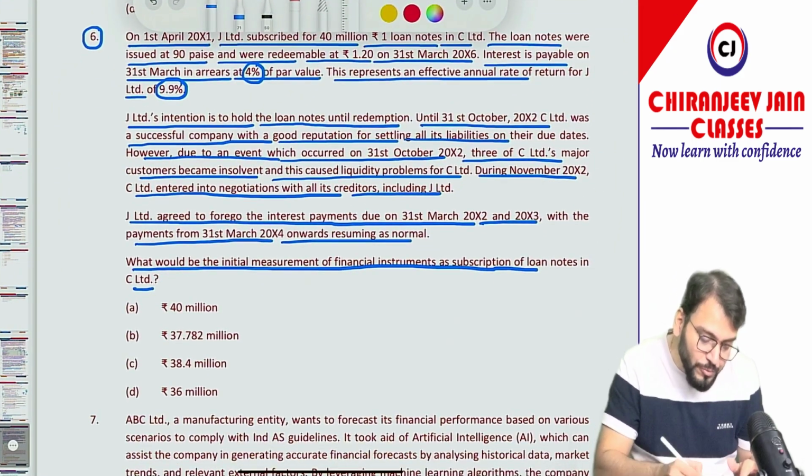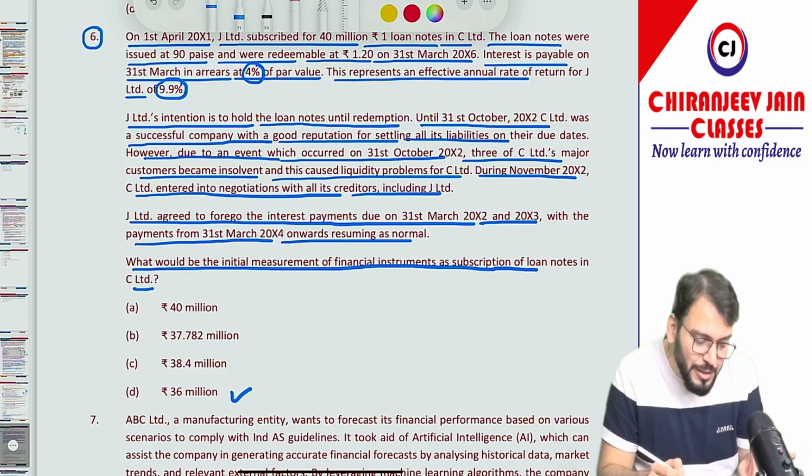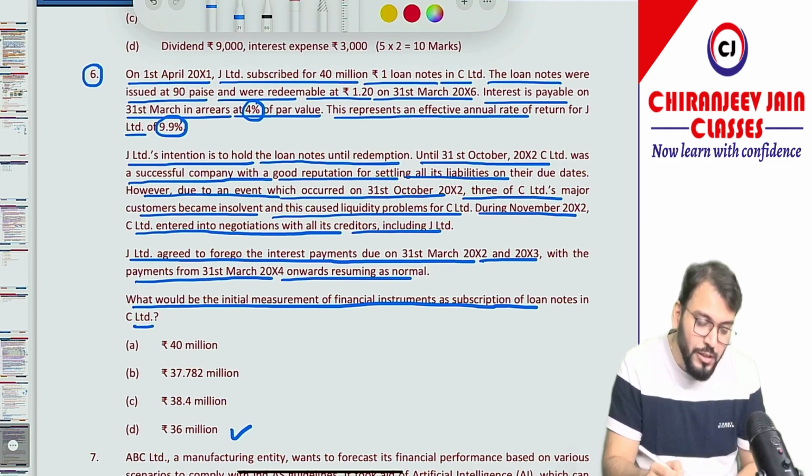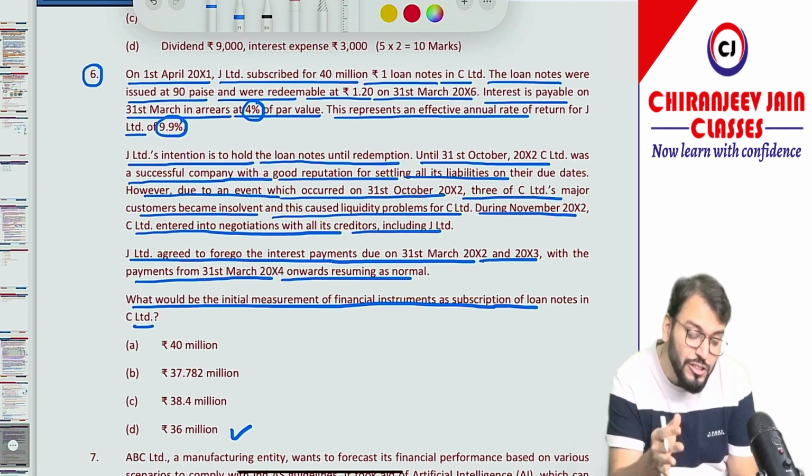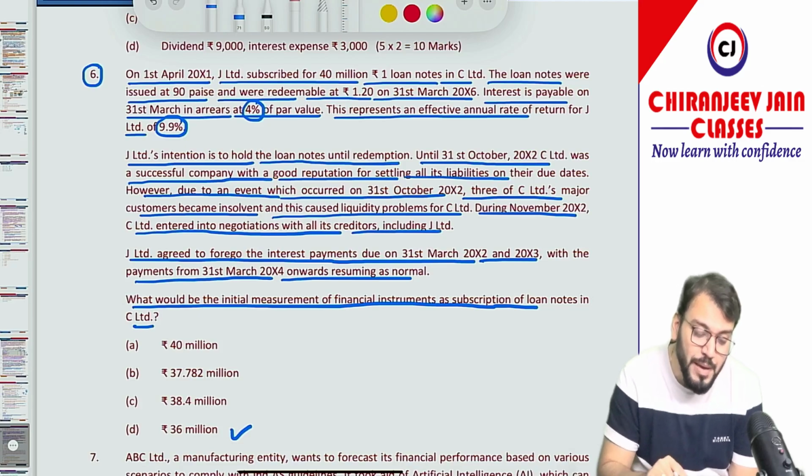So option is given. Yes, option is given 36 million. Sorry, 36 million, because all the information is given in millions only. Okay, sir. So 36 millions. Understood? The answer is 36 million. Suppose in this question they would have asked, what is the impairment loss?